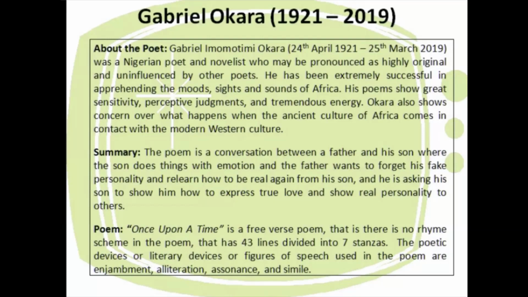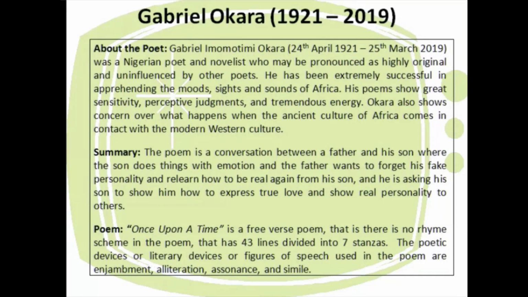The summary of the poem is a conversation between a father and his son where the son does things with emotion and the father wants to forget his fake personality and relearn how to be real again from his son. And he is asking his son to show him how to express true love and show real personality to others. The poem Once Upon a Time is a free verse poem.